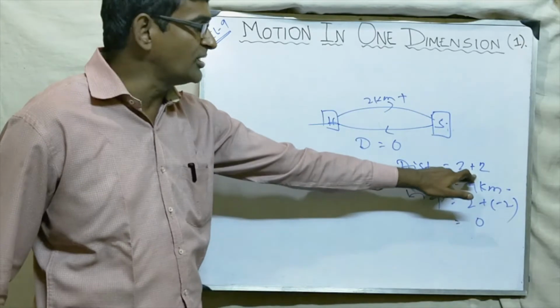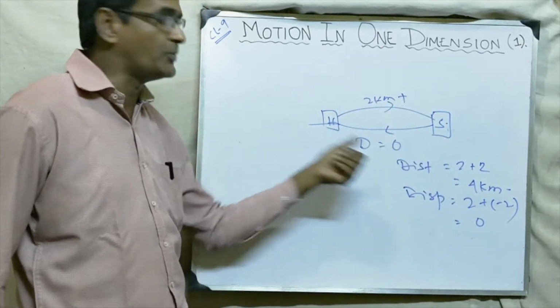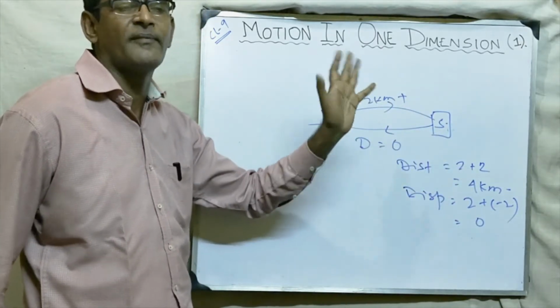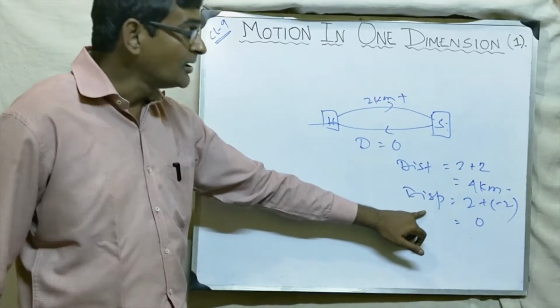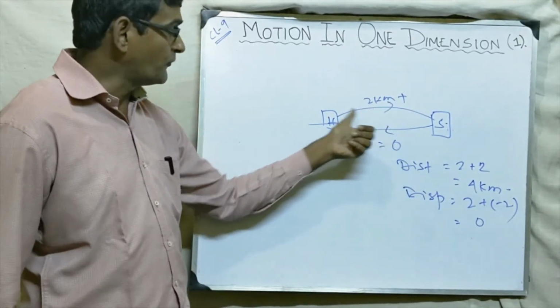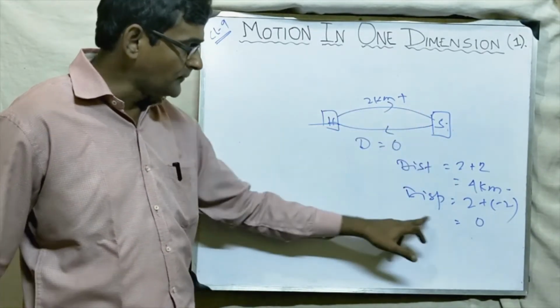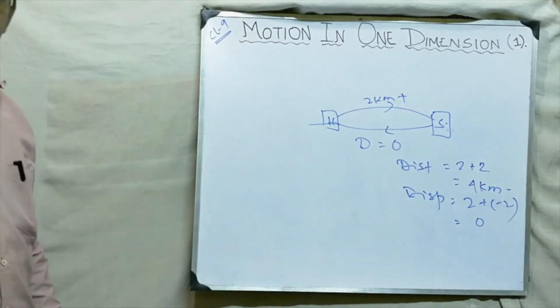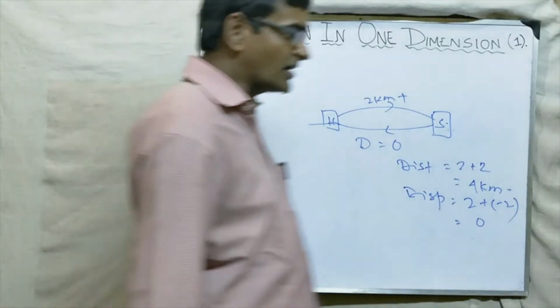Here both are positive because distance is a scalar quantity. Direction is not a factor here. But here direction is a factor. So this is positive, this is negative, so displacement is 0.